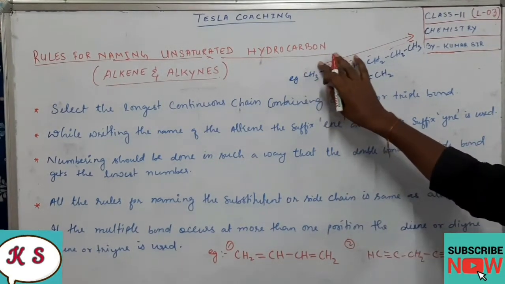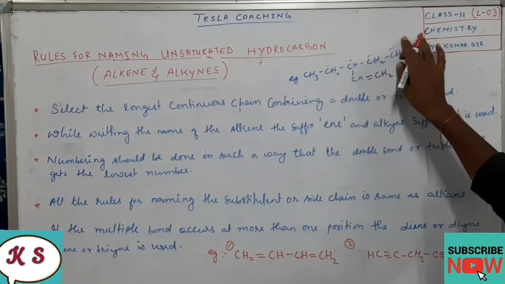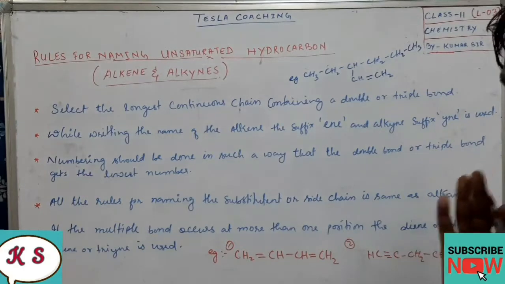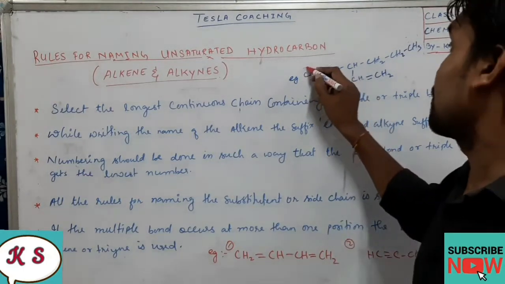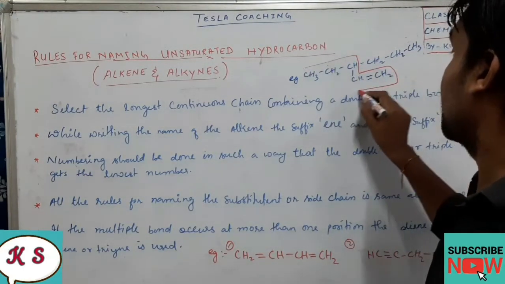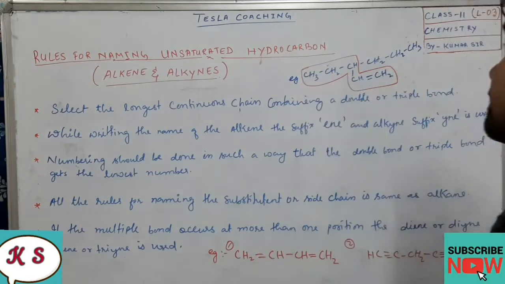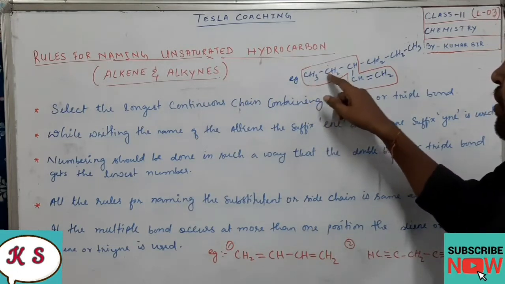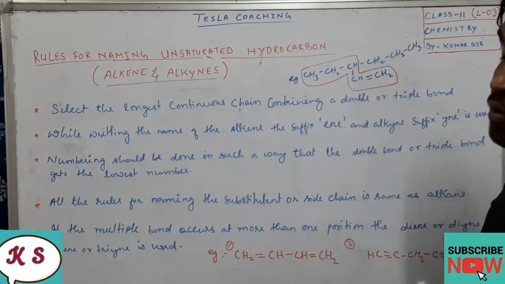We should select the main chain in such a way that if a double or triple bond is there in the compound, it should be included in the main chain. So our main chain will be this one. Got it, dear students? Our main chain will be this. So what are the positions that you see here? 1, 2, 3, 4, 5. So there are 5 carbon.